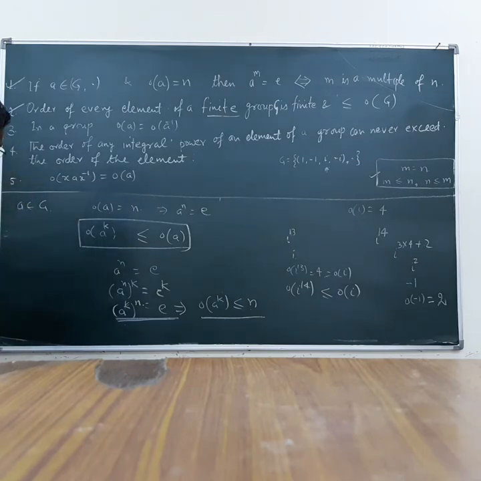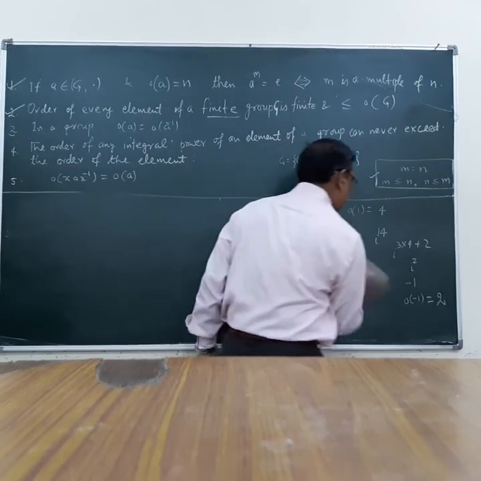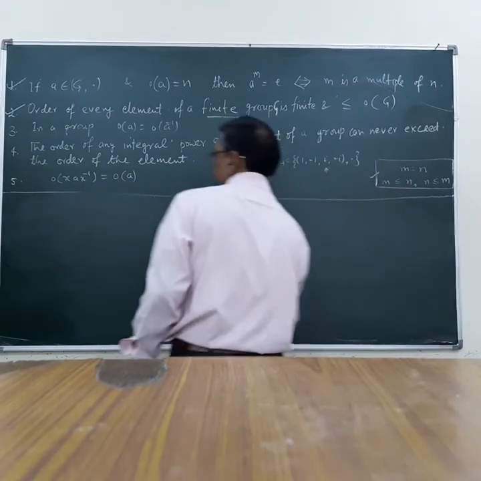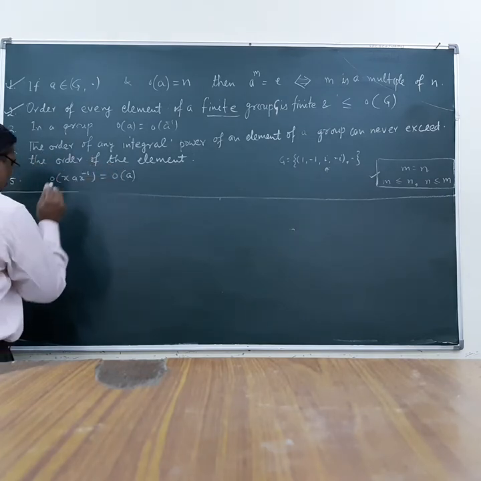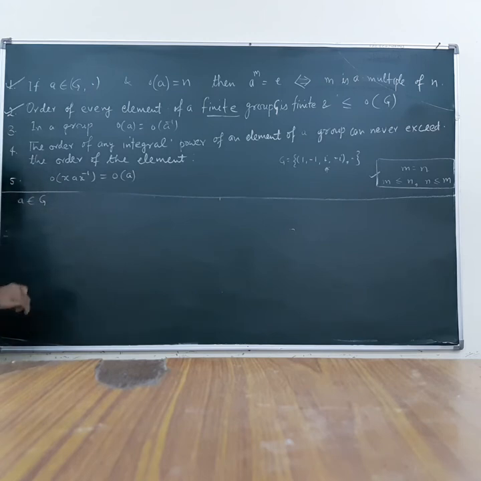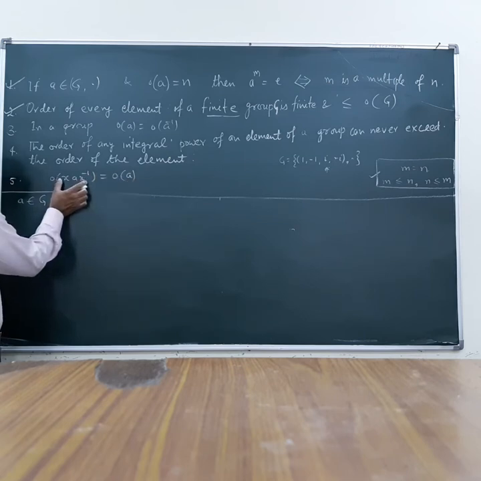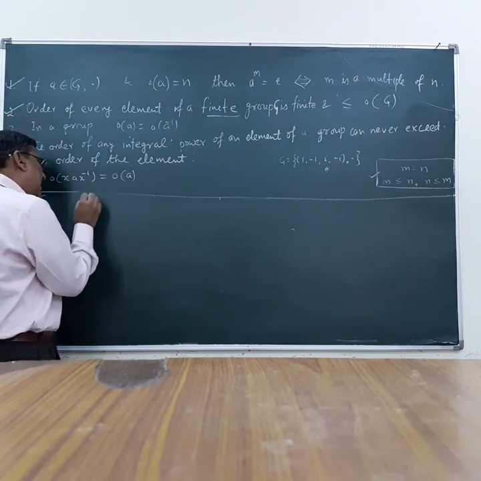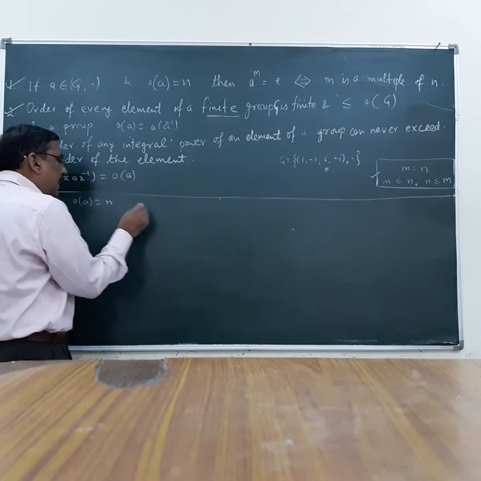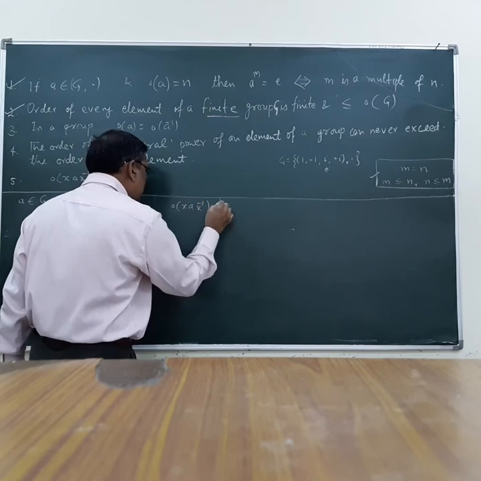And last but not the least, now we want to prove this result: in a group G, where A belongs to G, we need to prove that order of A is equal to order of A X inverse. Let us suppose A belongs to G and its order is n, and order of X inverse is n.